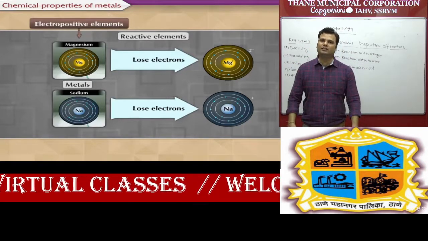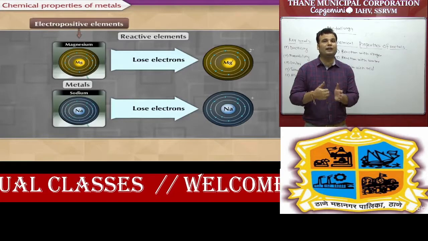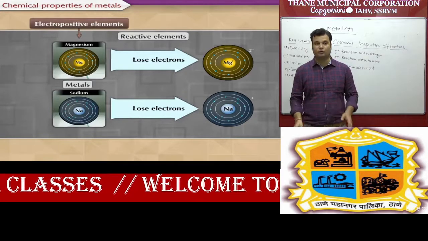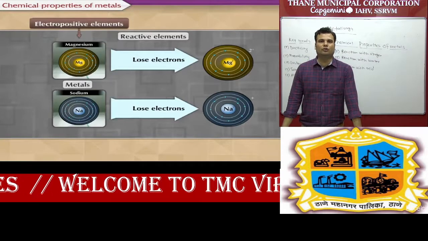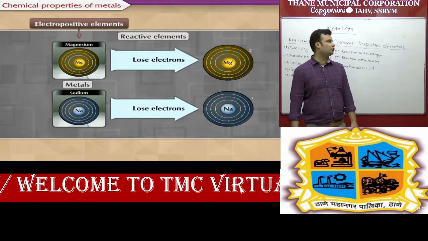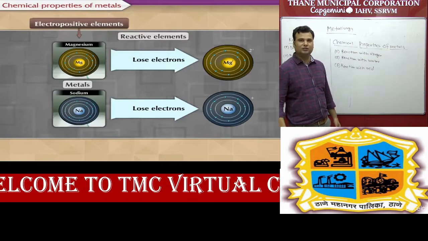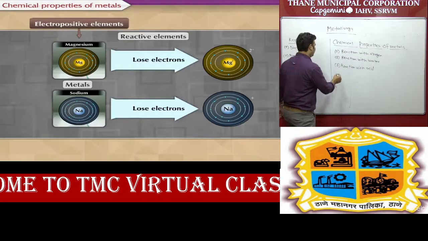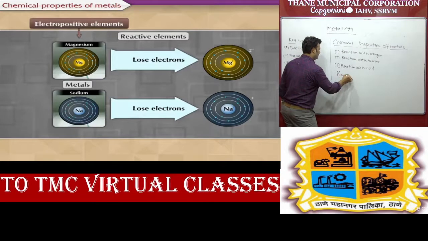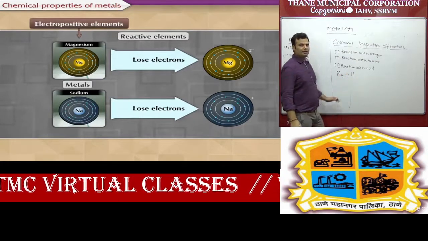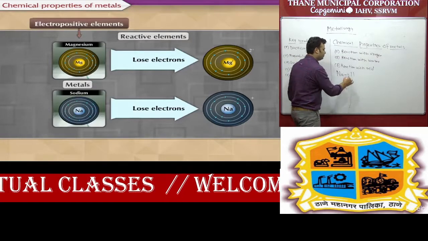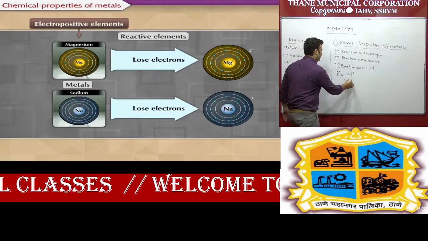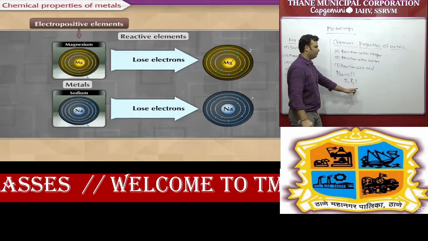Student, we know what a metal is. So anything which can donate electrons is called a metal. So you can see in the slide also it is given that metals always lose electrons. One simple example is given for sodium. You already know that the sodium atomic number is 11. Yes, correct. Atomic number is 11. So the first shell contains 2 electrons, second shell 8 electrons, and the third one has 1 electron.